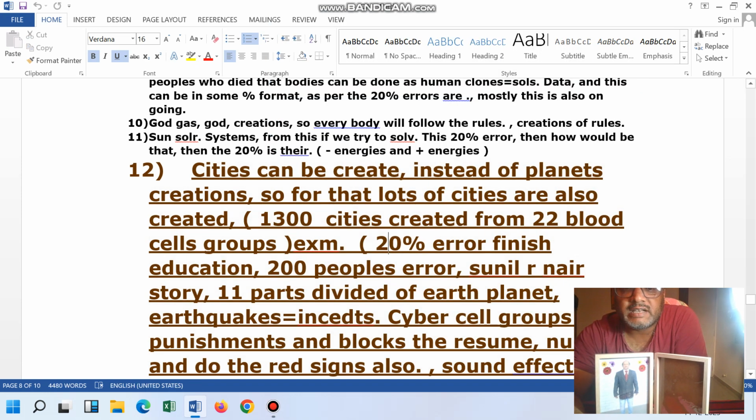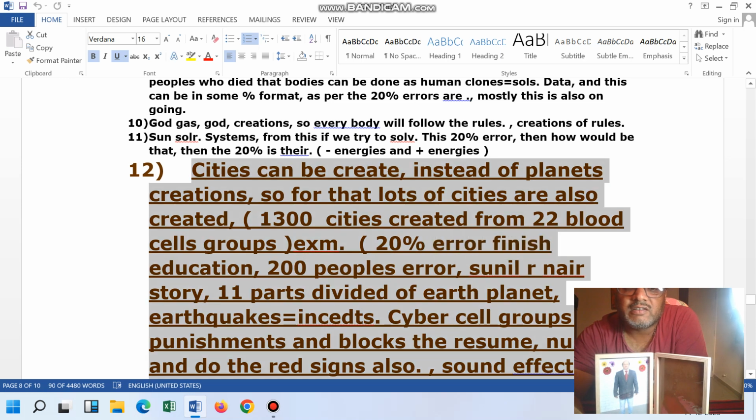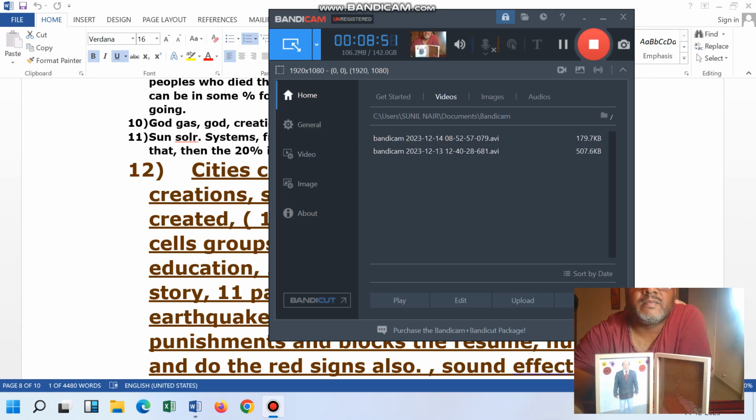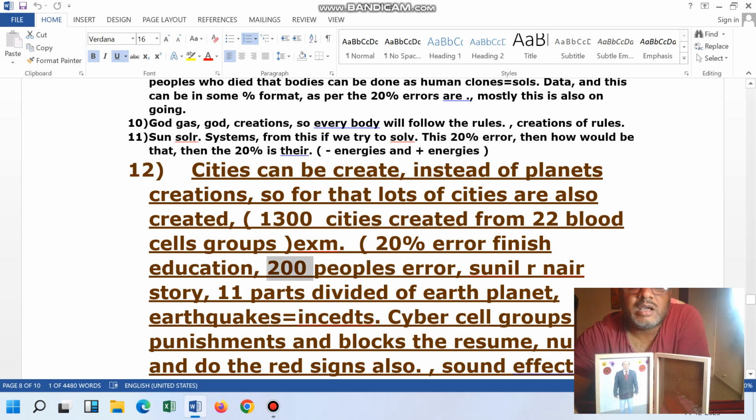In this, the main point we are discussing is the 20% error in education. That is the main topic, the most dangerous topic which is ongoing. That is directly connected with the 200 people error. One example I have already taken: one divorced girl and one boy, he was literally educated and was not getting a job, and his education converted into error. So that is also one part of the education error.